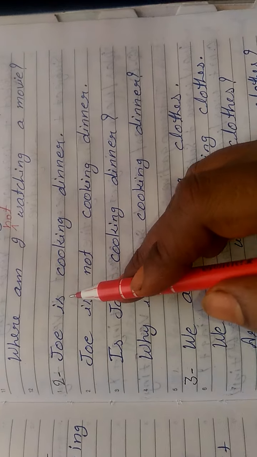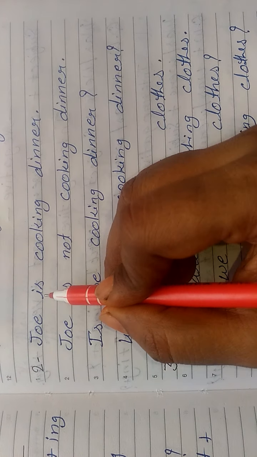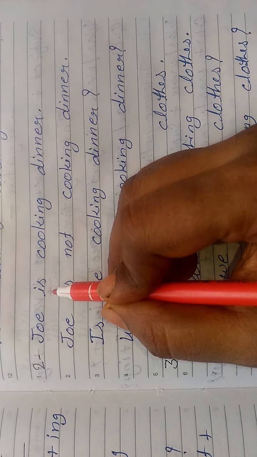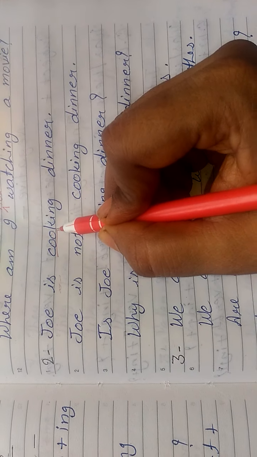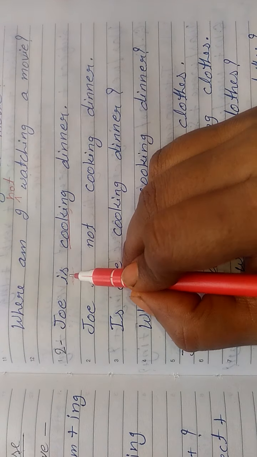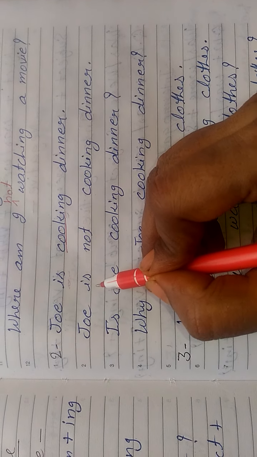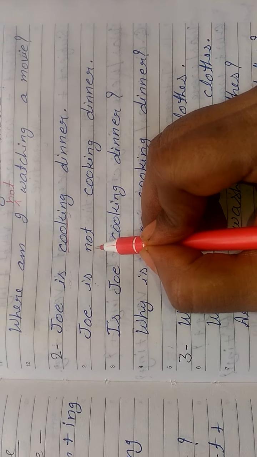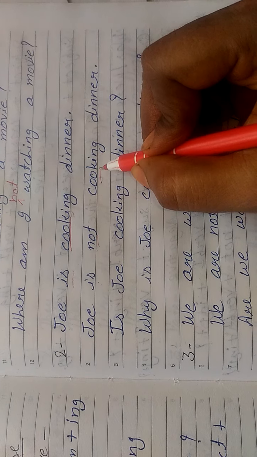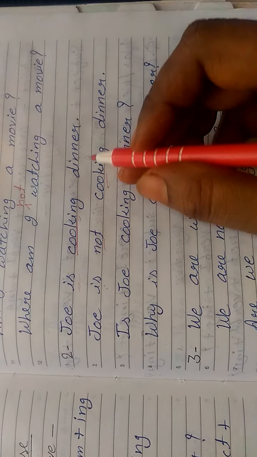Another example, Joe is cooking dinner. Joe is our subject. It is someone's name. That's why I have used auxiliary is. Cook is our verb first form, and we have added ing participle with this cook. Joe is cooking dinner. In negative, Joe is subject, is our auxiliary verb, then apply not, cook plus ing, cooking. Joe is not cooking dinner.